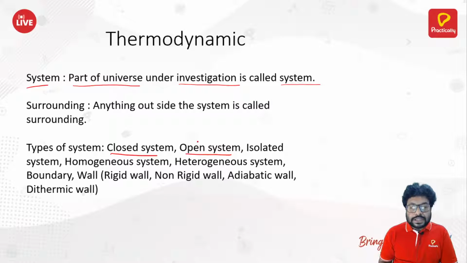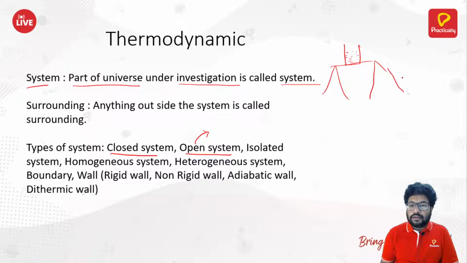What is meant by open system? In an open system, there is an exchange of heat and matter. Suppose you keep a beaker filled with water on a table, and there is no lid over it, then this will be your open system.